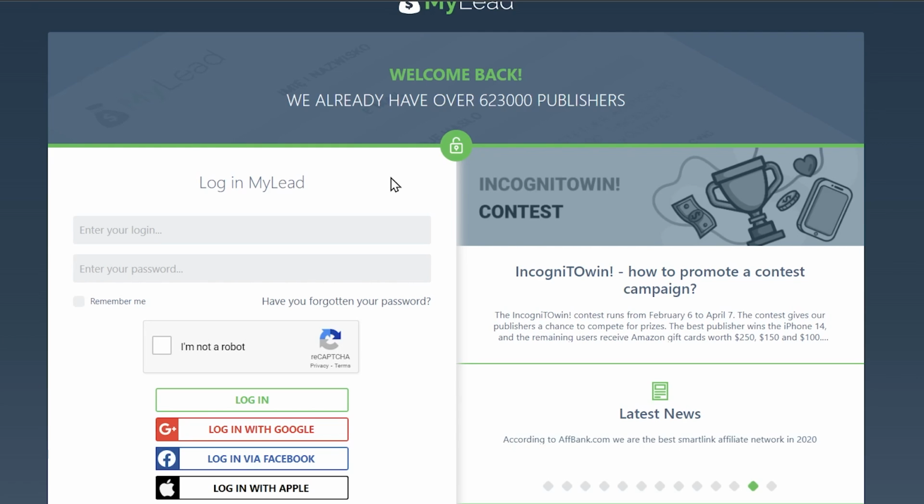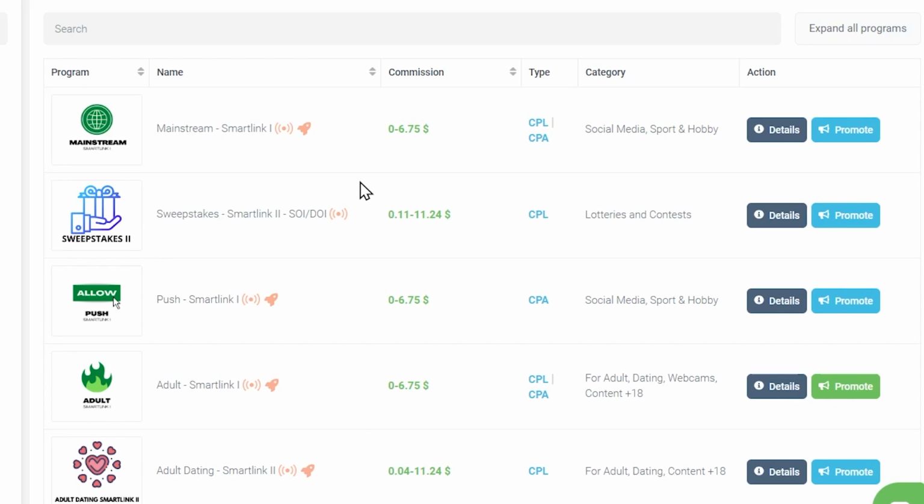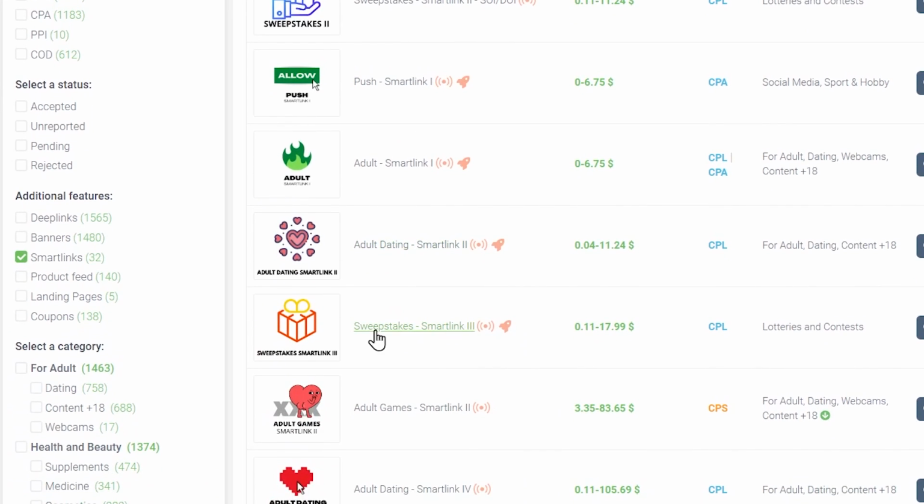So now, where can you get these offers to make money? Well, you can go to MyLead, for example. I leave a link in the description as well. Make a free account here. After you log in, you can go to smart links, and here you have many offers which you can promote. But for this strategy, you can go here and select adult.